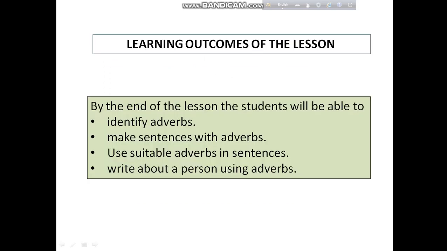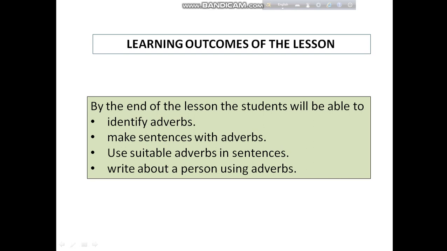So my dear students, our today's lesson is adverb, and I think that we need 2 classes to complete this subject matter, because I want to make you understand adverb very easily and deeply, so that you can face no difficulties to understand adverb, use adverb, or make sentences with adverb.